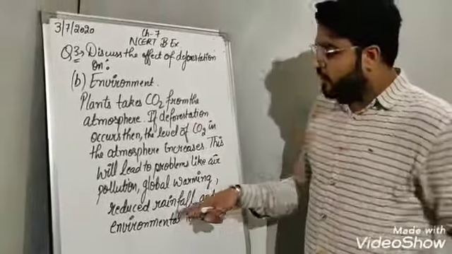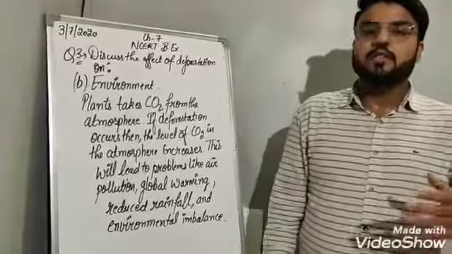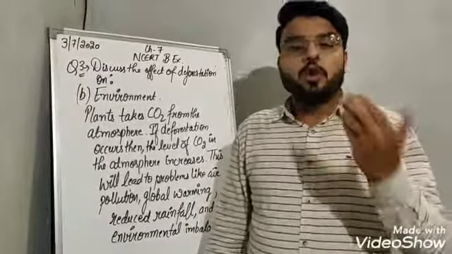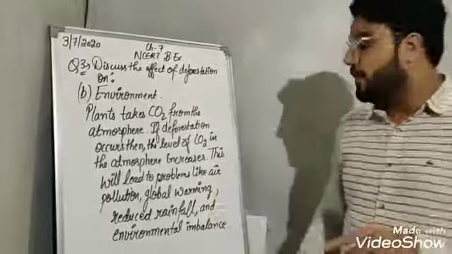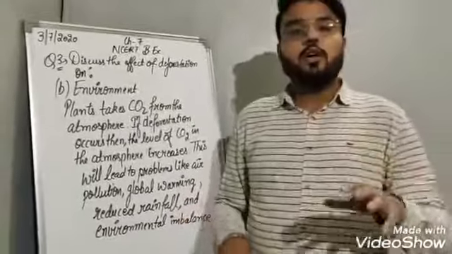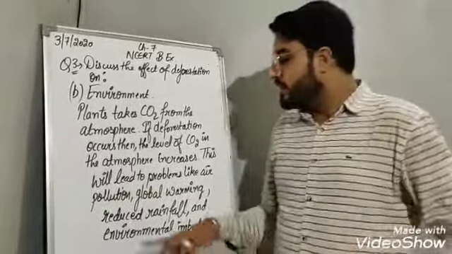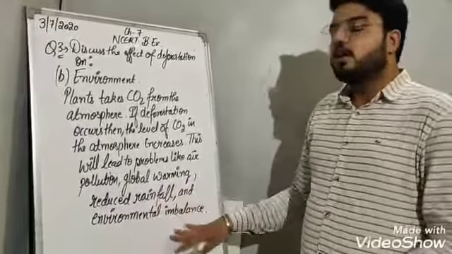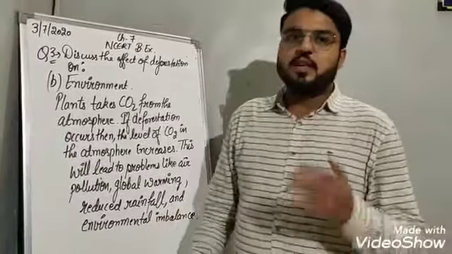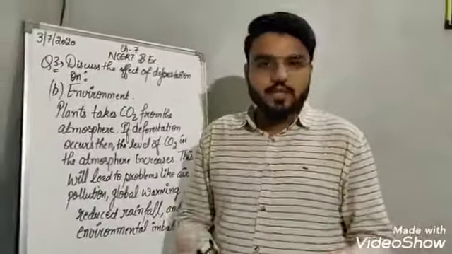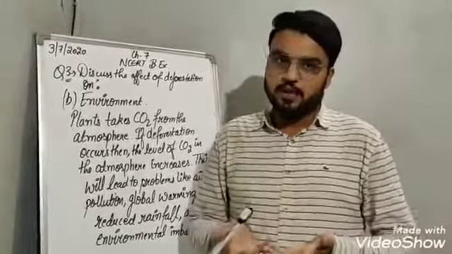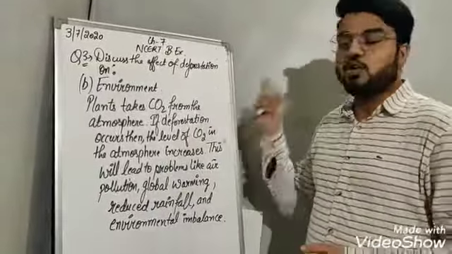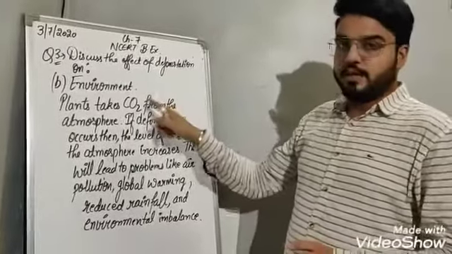So there will be reduced rainfall if there is more carbon dioxide in the atmosphere. Then what will happen? Due to global warming, rainfall level will come down, there will be reduced rainfall and various other environmental imbalances. There will be an imbalance created in the environment. Okay, so this is the effect of deforestation on environment.